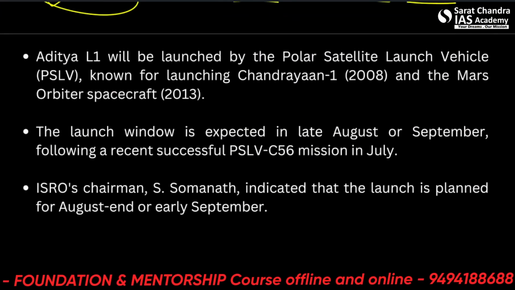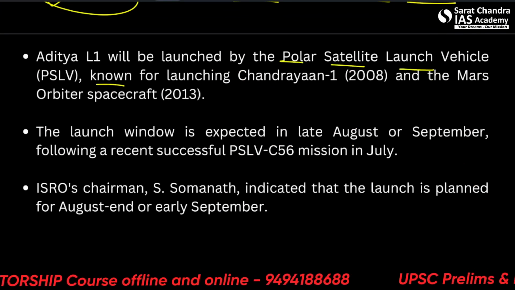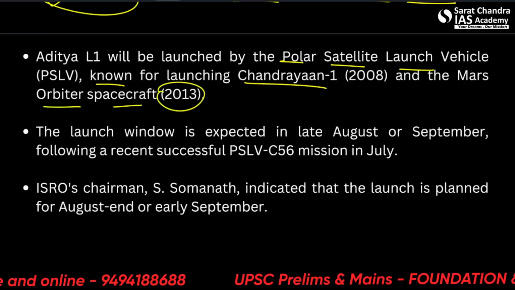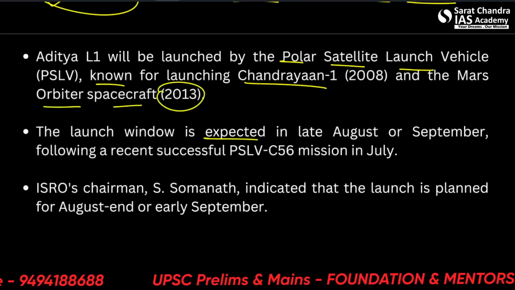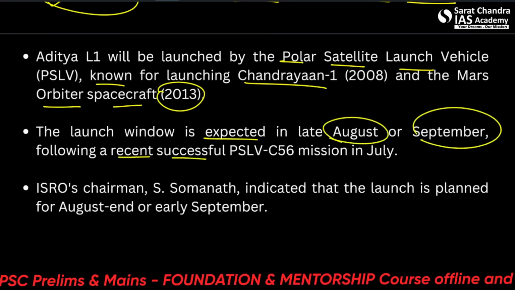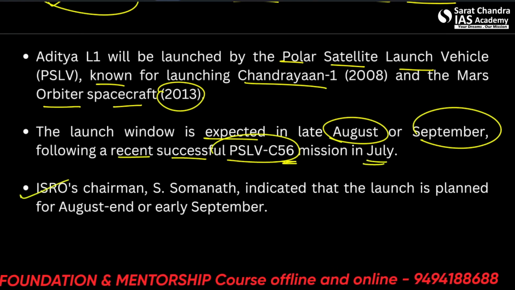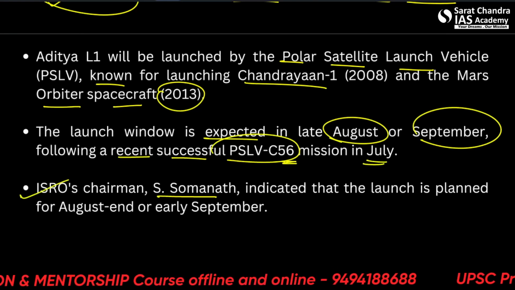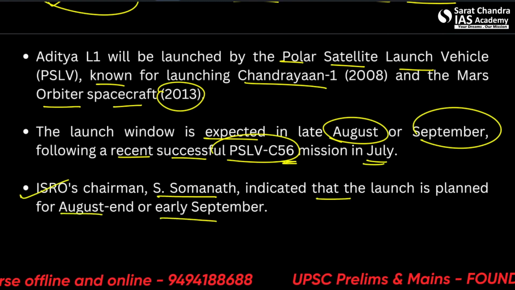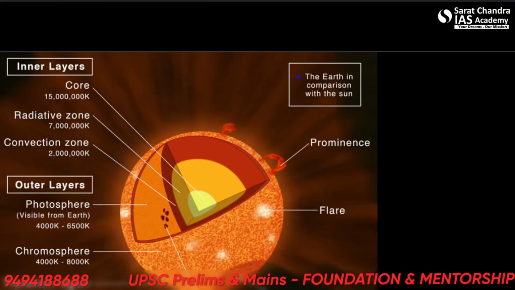Furthermore, Aditya L1 shall be launched by the PSLV. Please remember this. Known for launching Chandrayaan-1 and the Mars Orbiter spacecraft in 2013. The launch window is expected in late August or September, following a recent successful PSLV-C56 mission in July. ISRO's chairman, S. Somanath, please remember his name also, indicated that the launch is planned for August end or early September.